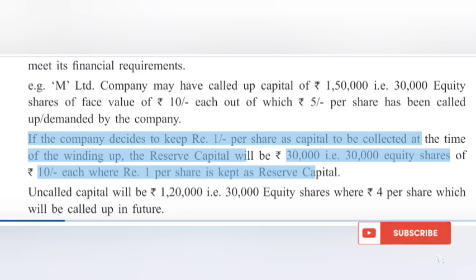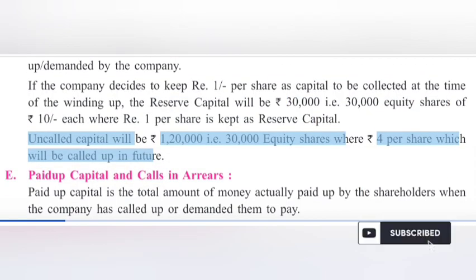30,000 equity shares of 10 each, where 1 per share is kept as reserve capital. Uncalled capital will be 120,000, i.e. 30,000 equity shares where 4 per share will be called up in the future.